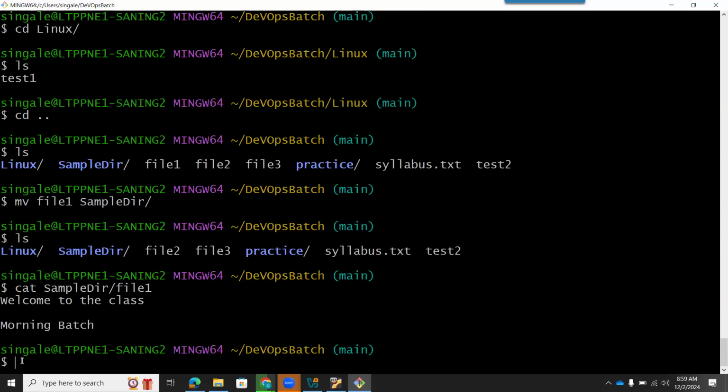So I hope everyone understood now how to create files in Linux, how to create a directory, how to copy files from one place to another, how to rename a file, how to move files.